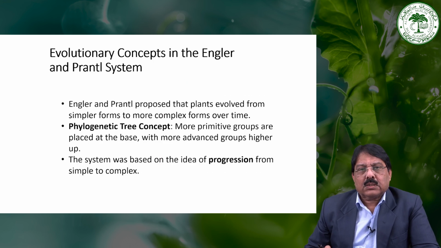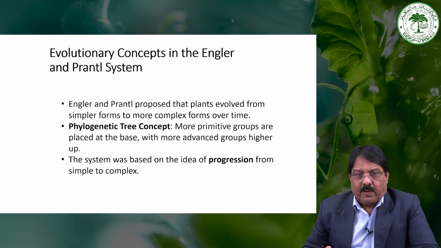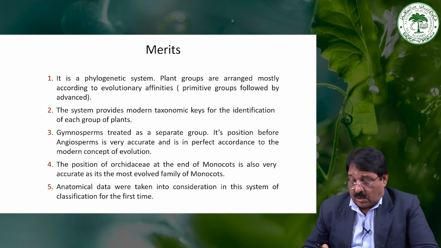If the question is asked who has modified the Engler and Prantl system, your answer must be Hans Melchior. In 1964 he modified the system. And how many volumes are there in Die Natürlichen Pflanzenfamilien? 23 volumes, published in 1893.